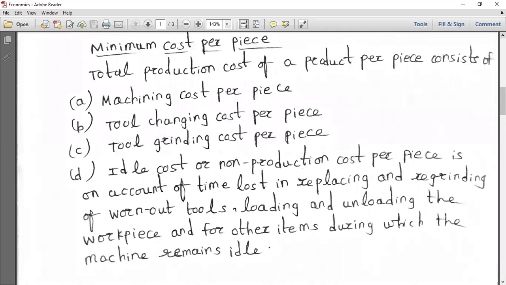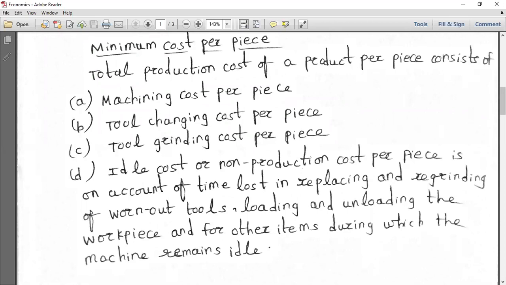So up to a certain point, if you try to draw a graph between cutting speed and the total time per piece, you can understand. We will try to discuss this tomorrow. And in all this, you have to see what the maximum production rate is. You have to go for the optimum tool life equation as well as the optimum cutting speed equation also. So we'll discuss that in the next class.